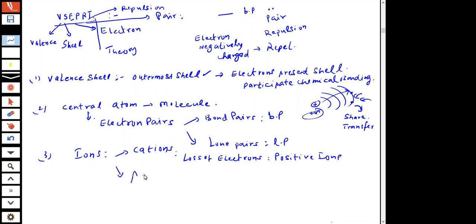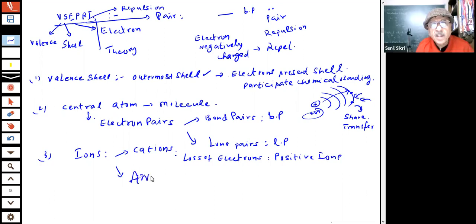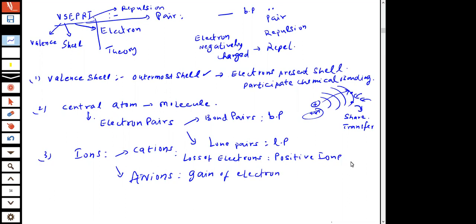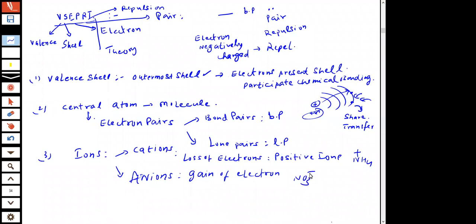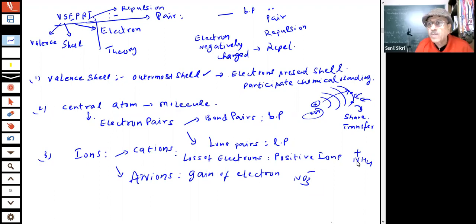And anions, students, when there is a gain of electrons, all such things are possible. Supposing we talk of NH4+, and here we are talking of something like NO3−. You can see that this is a species which has gained an electron, one electron. NH4+ means it has lost one electron. So here is a short form of what we are doing.